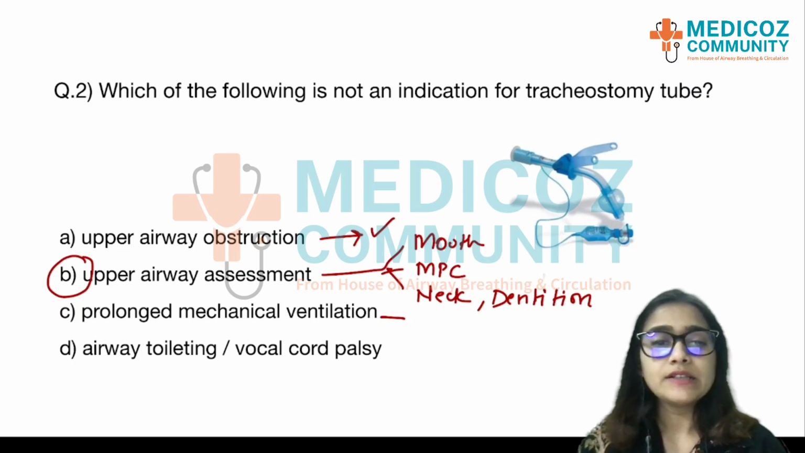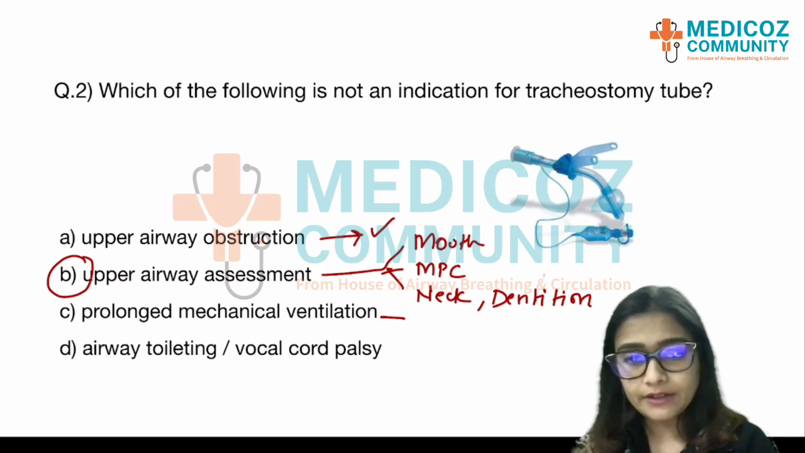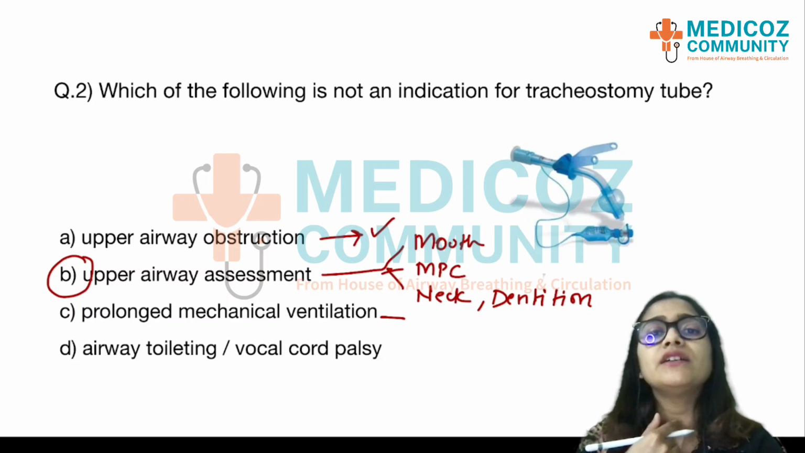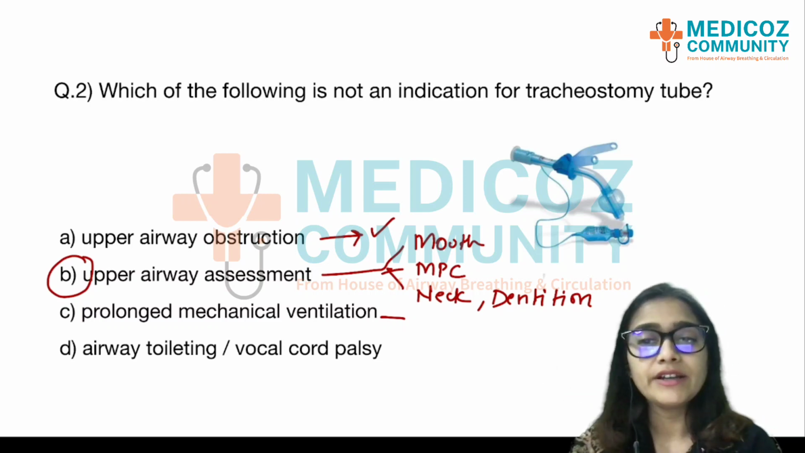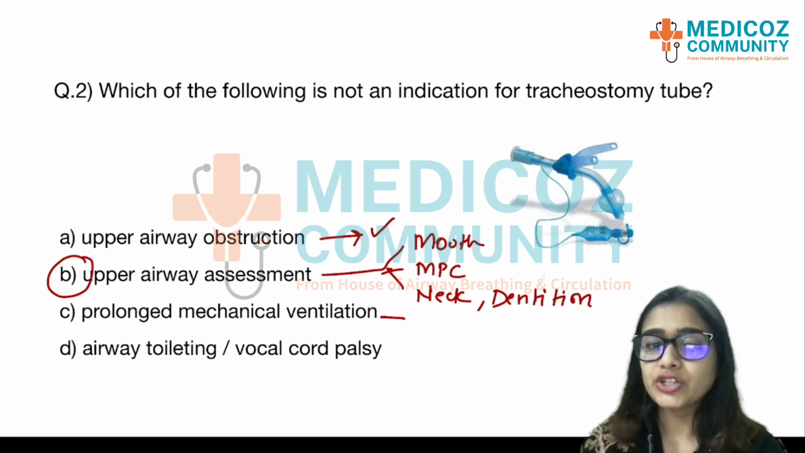So what they do is either they'll go for surgical tracheostomy in the theatres, or they'll put a percutaneous tracheostomy, that is they dilate the tracheal, the gap between the tracheal rings, and they'll place the tube in. So this definitely becomes an indication.